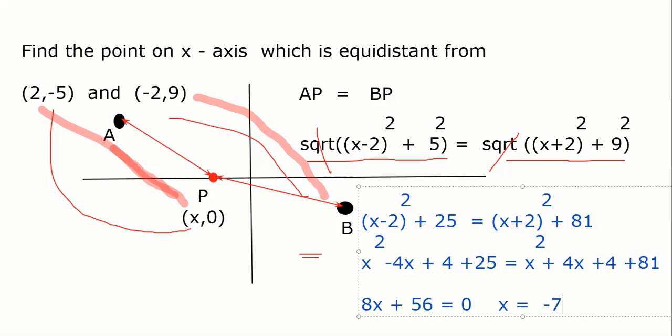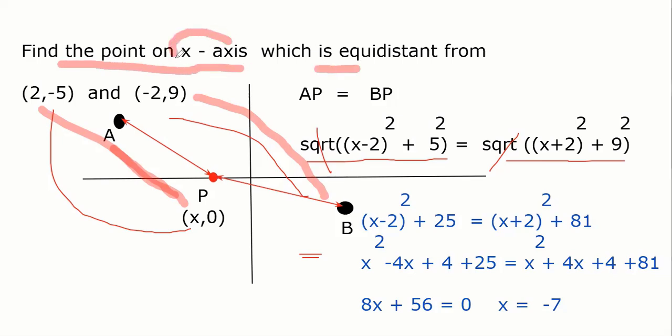That's it. Solution you know how to do. It's not quadratic anyway because x square is cancelled. But the thing I wanted to explain here is, the moment you know it's a find the point on x-axis which is equidistant, the moment you say x-axis, you know it will be of the form x comma 0. Equidistant. So this is my point.